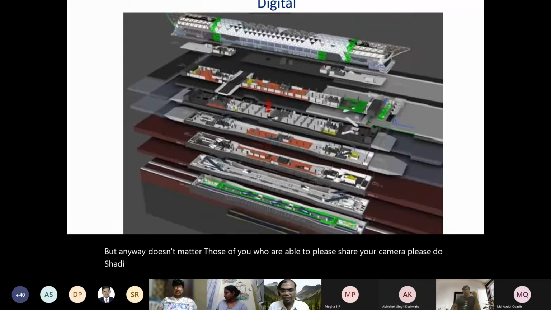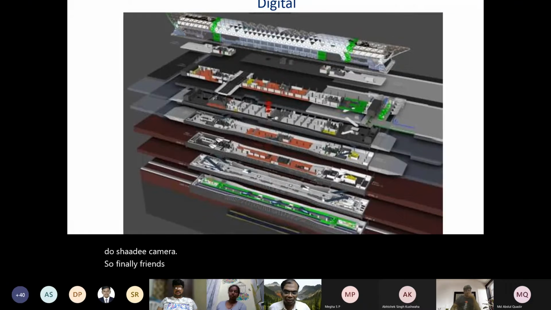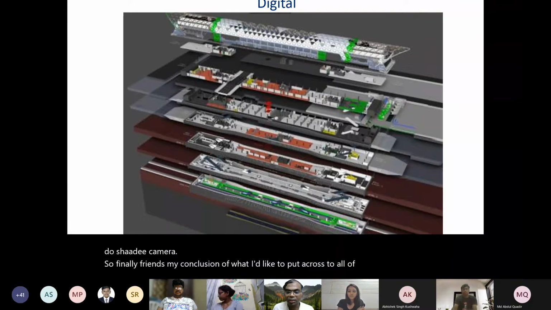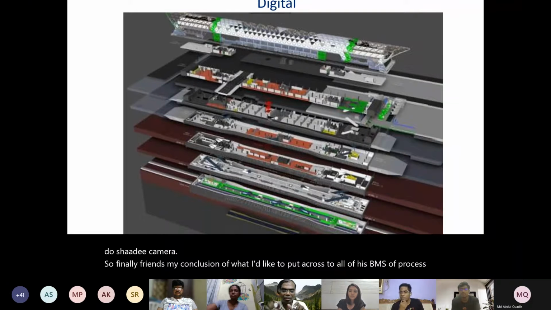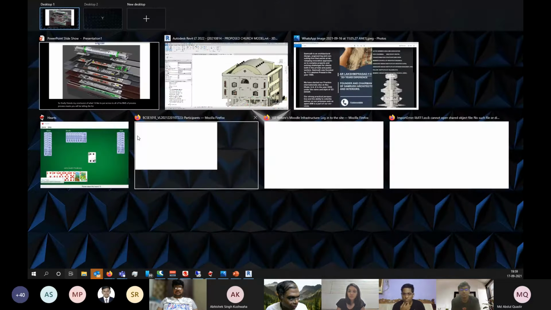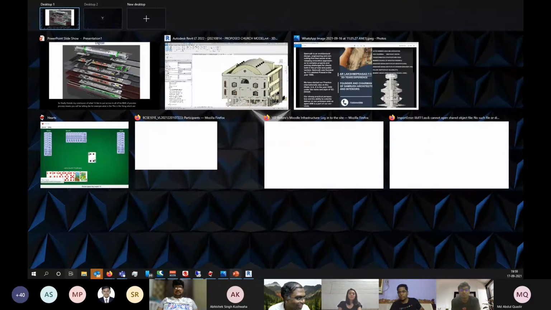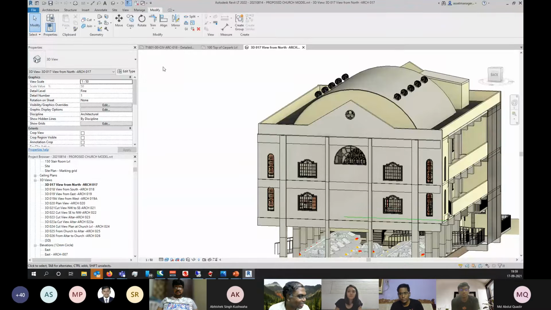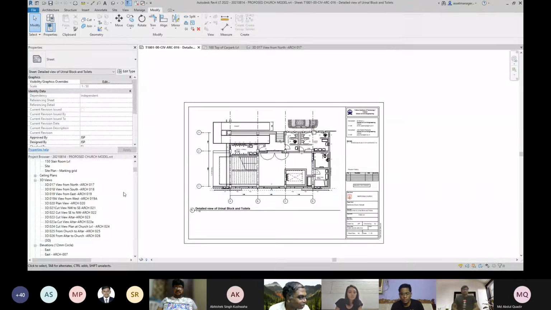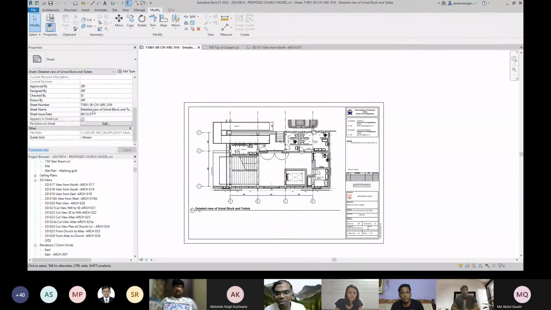Finally, friends, my conclusion of what I'd like to put across to all of you is that BIM is a process. This is a thing which I copied shamelessly from my L&T days. For example, I'm using this numbering scheme T1801. It's a tender, for which I'm helping with the tendering process for a trust, T1801. Then 00 is a discipline code which we can change. CIV, immediately you know it's civil, ERC is architecture, and the drawing number is 16.